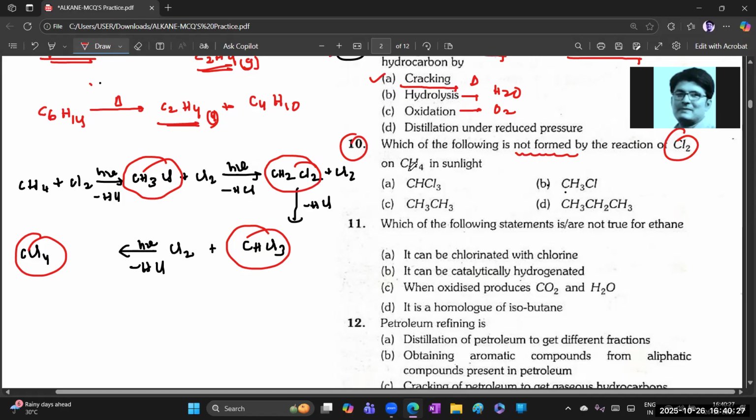So the reaction of chlorine with CH4. Ethane ఫామ్ అయ్యే ఛాన్సెస్ ఉంది ఇక్కడ, because 2 CH3 అది ఇలా ఫామ్ అవుతుంది.